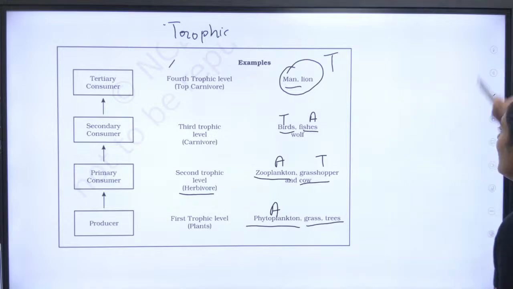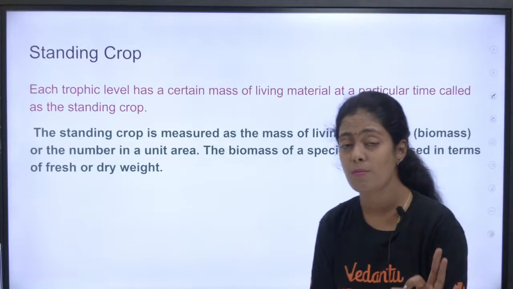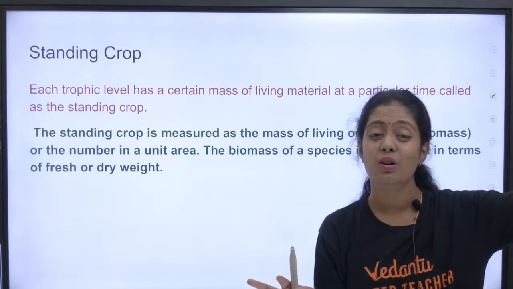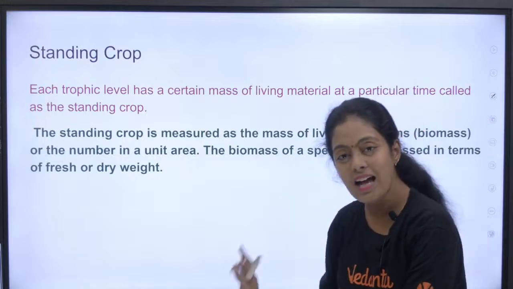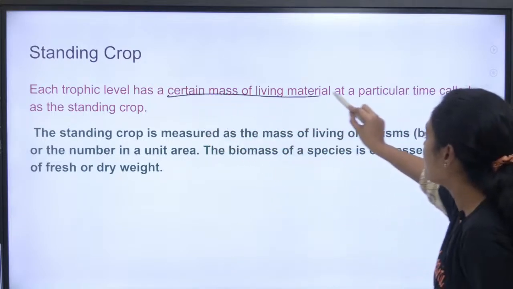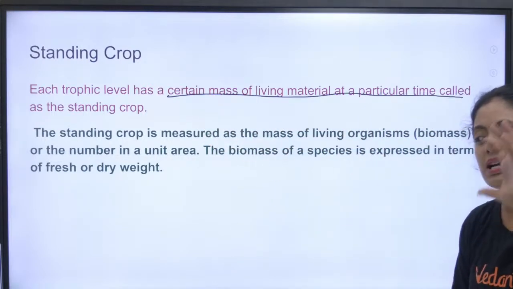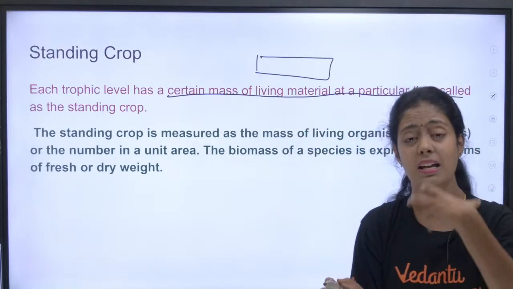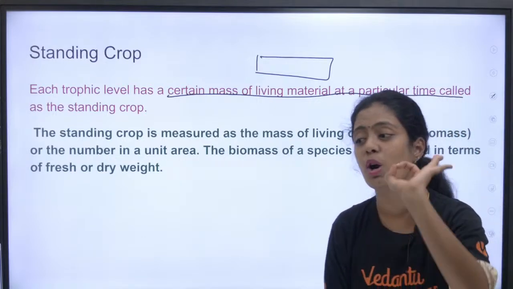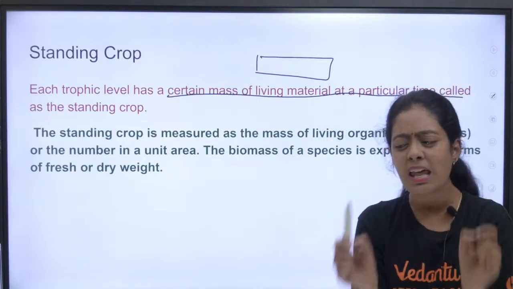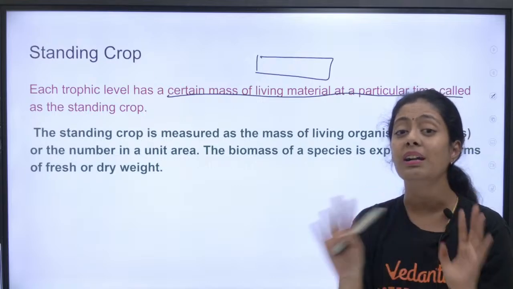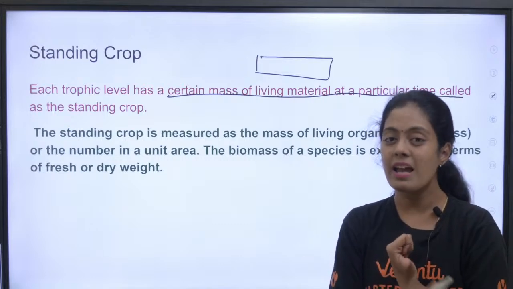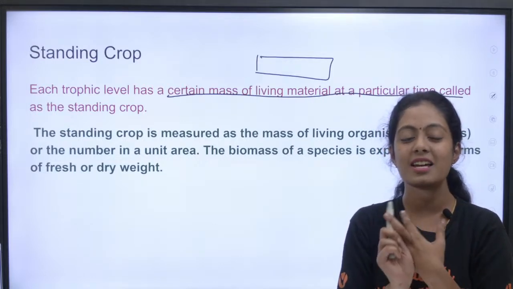Now, standing crop. This is a very, very important point. Madam, crop? Why does that come here? It is not the crop which you studied in your social science. Okay, it is that crop. It is the certain mass of living material at a particular time in each trophic level. Suppose there are producers, how many producers are there, what is the mass of the producers, that is what we call standing crop. So this definition of standing crop is very, very important. All of this is memorization. These three chapters are almost all memorization: your organism and population, ecosystem, biodiversity and conservation.